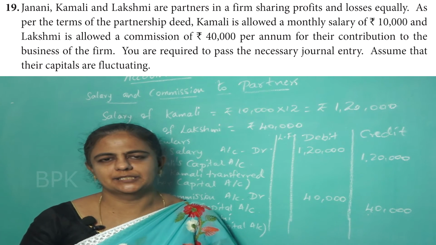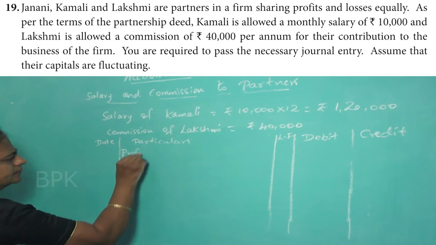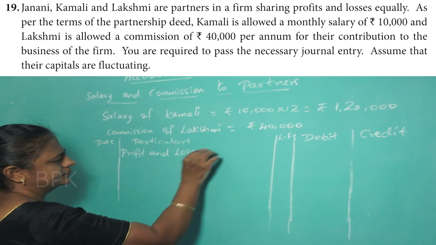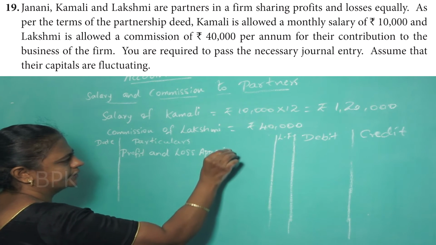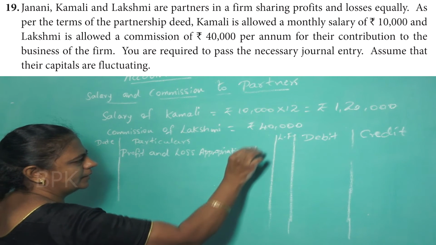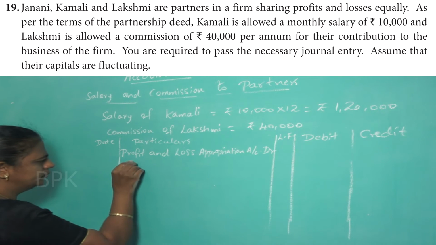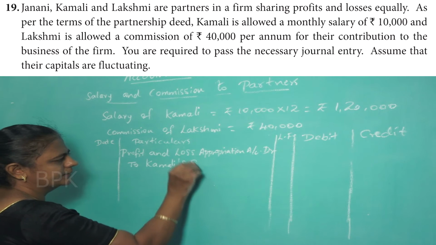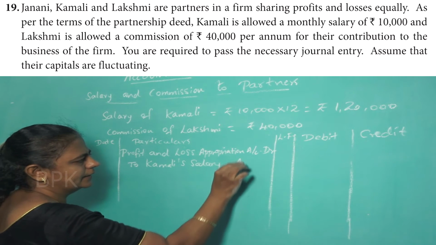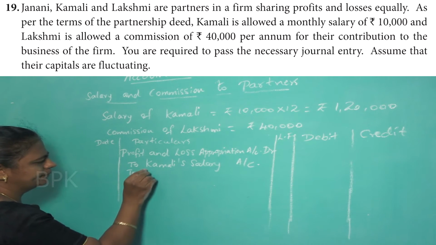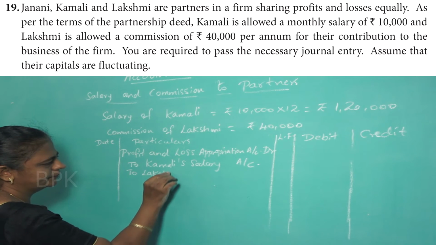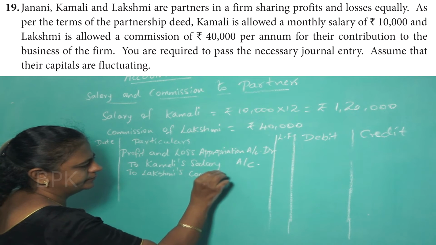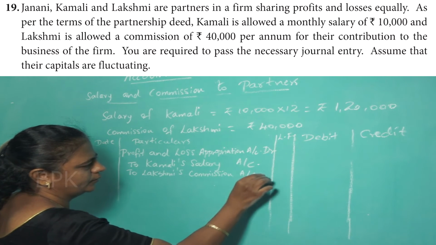So next, that journal entry. Profit and loss appropriation account debit, to Kamali's salary account, to Lakshmi's commission account.